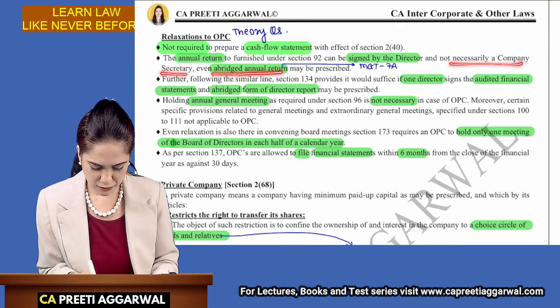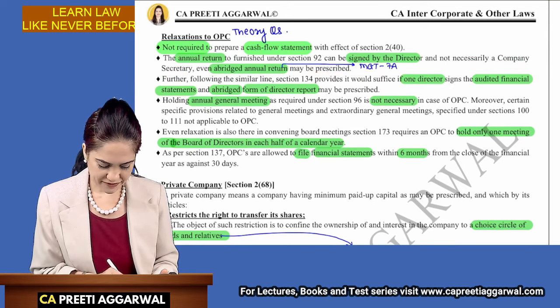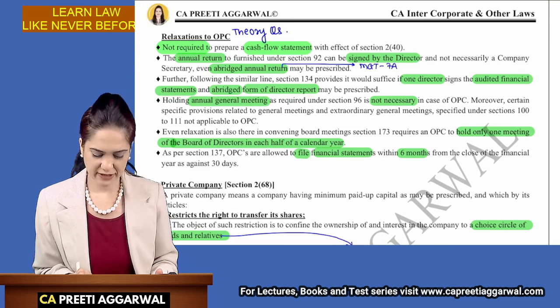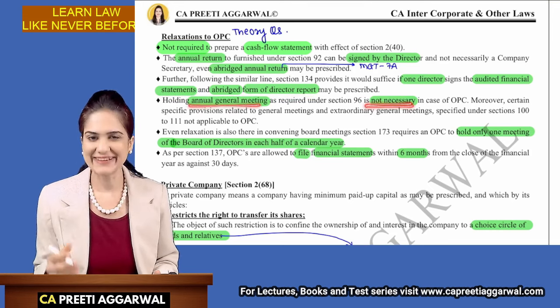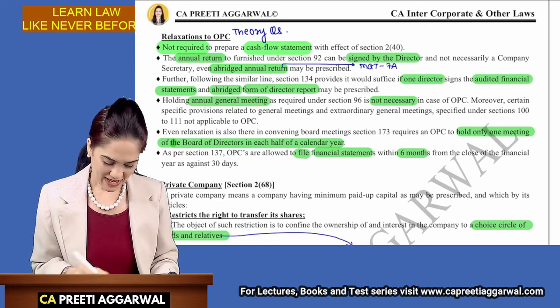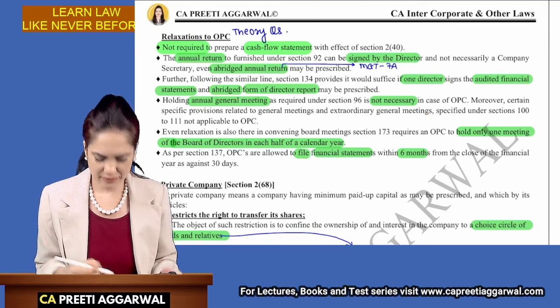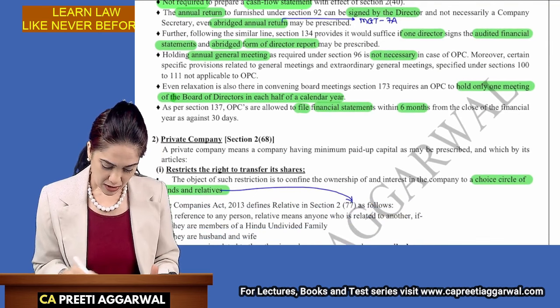Even abridged annual return may be prescribed. Only one director signs the audited financial statements. Abridged form of director report may be prescribed. Annual general meeting is not necessary because there is just one person. What will he discuss with himself? And there are other relaxations which are given for extraordinary meeting also and other general meetings.